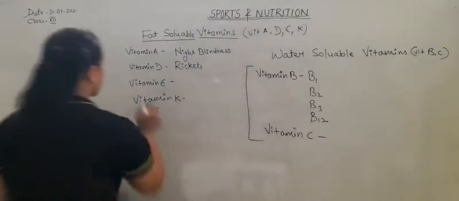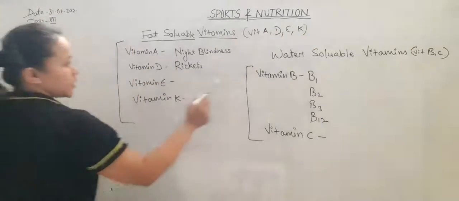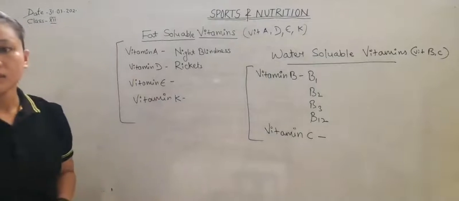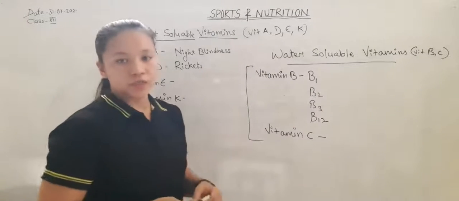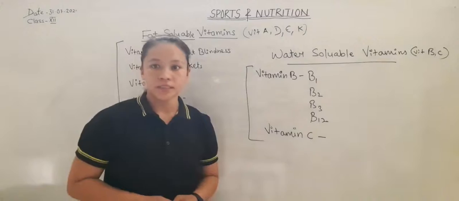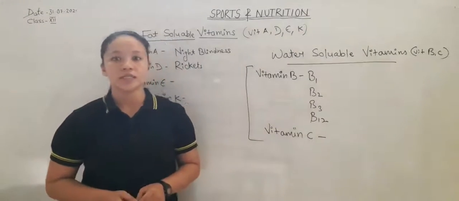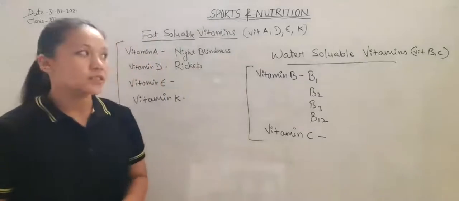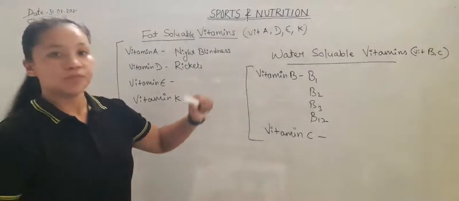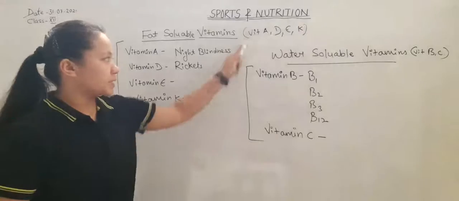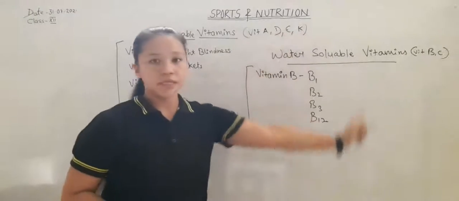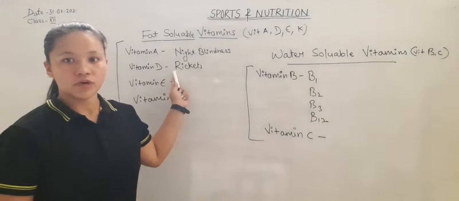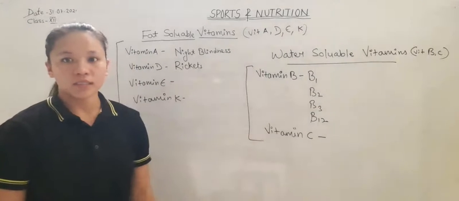So this is about vitamins, fat soluble vitamins and water soluble vitamins. Vitamins are micronutrients which are required in small quantity, but are very essential for normal functioning of our body. There are 13 vitamins, but the important vitamins are A, D, E, K, B and C. Vitamins are of two types, fat soluble and water soluble.